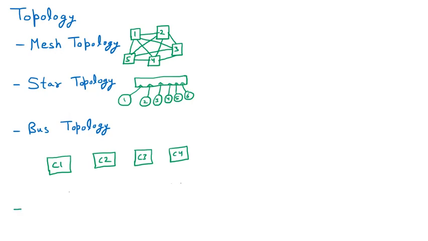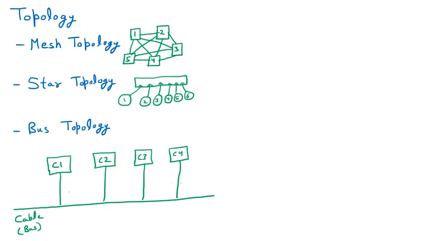And there is a cable. Now one cable is present. Now all these computers are connected with that cable. The cable is also known as the bus. That's why we say it is the bus topology. So we can say that it is the bus.